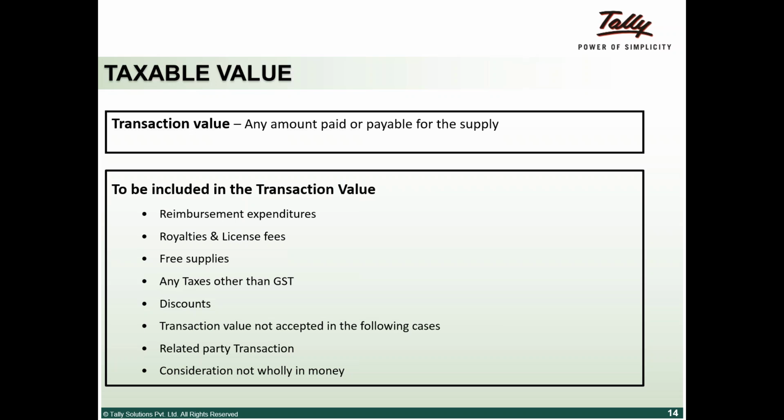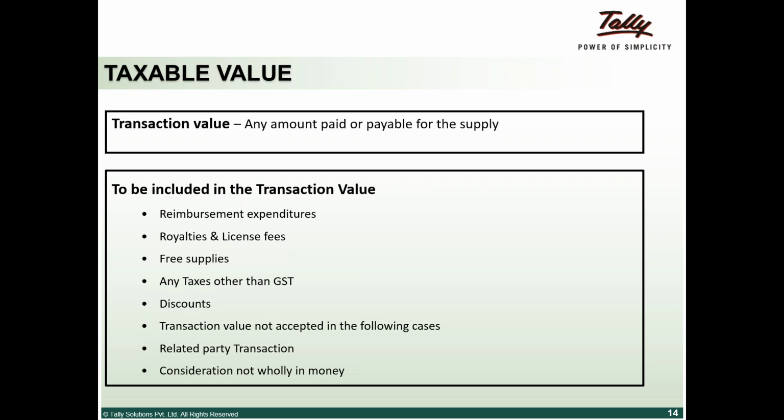For example, for buying 10 you get another 2 extra. You will need to pay tax on the other 2 also. Any other taxes, for example local body taxes, will also form a part of the taxable value.